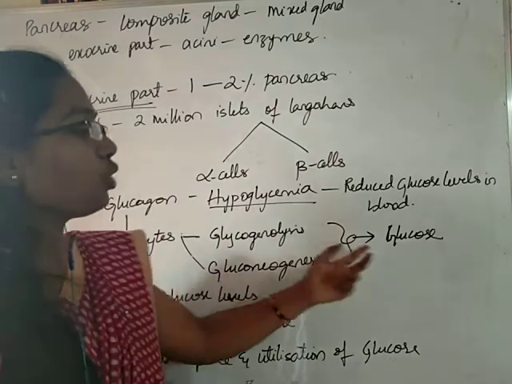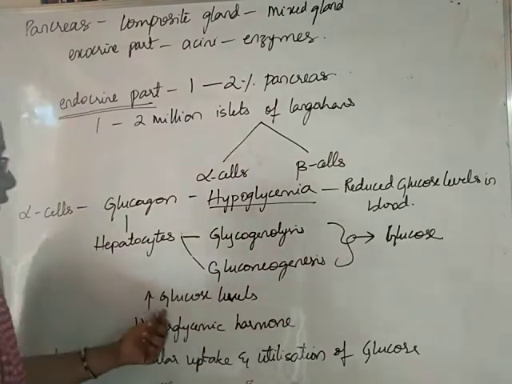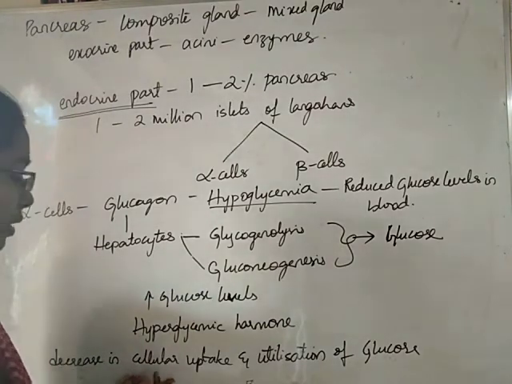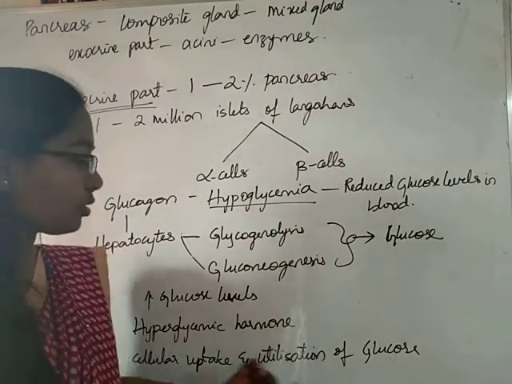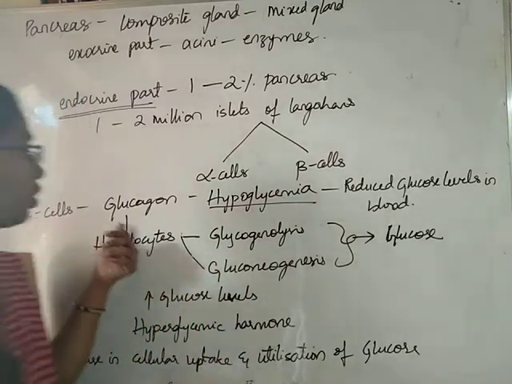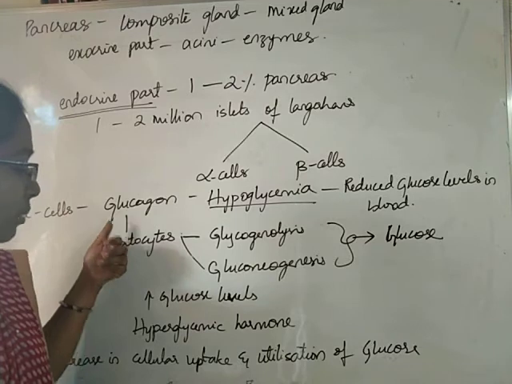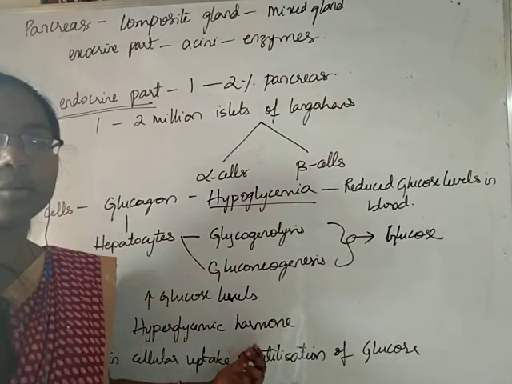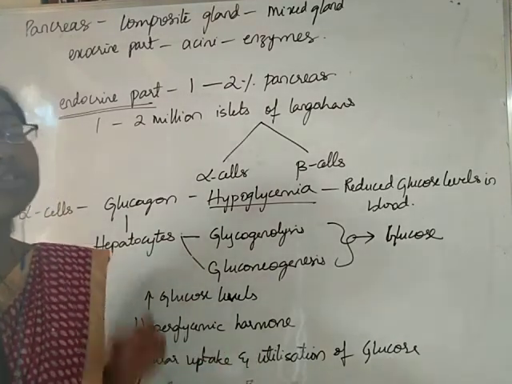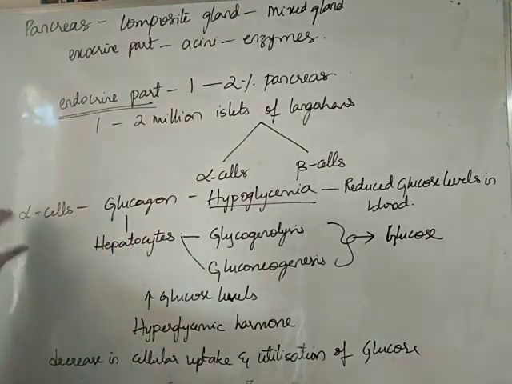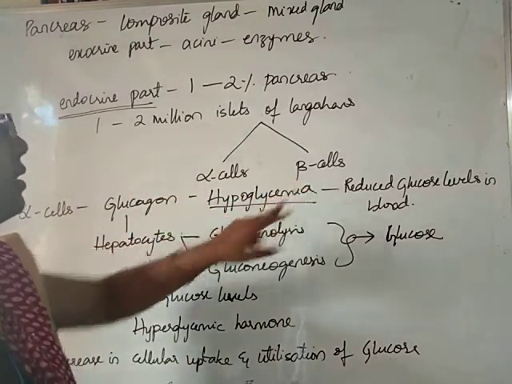In both ways glucose is produced, causing increase in the levels of glucose in the blood, and it also decreases cellular uptake and utilization of glucose. So, the overall effect of glucagon is to increase the glucose levels in the blood. That is why this hormone is called hyperglycemic hormone. Okay, so this is regarding alpha cells. Let us learn now regarding the beta cells.